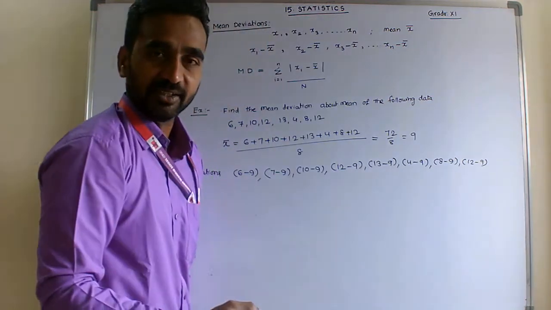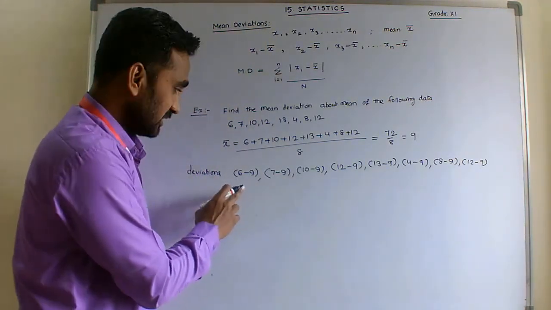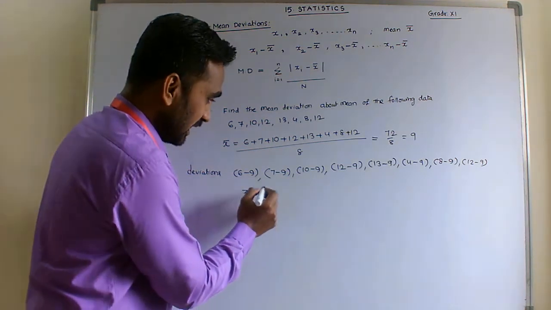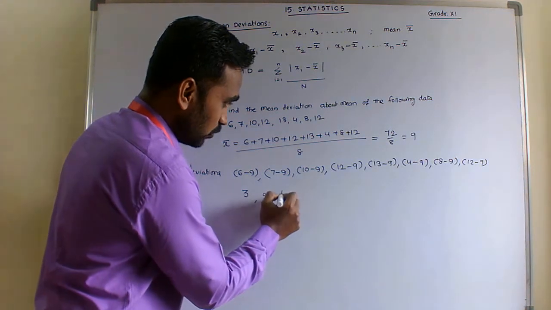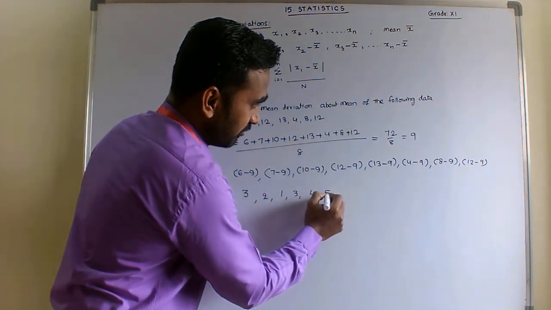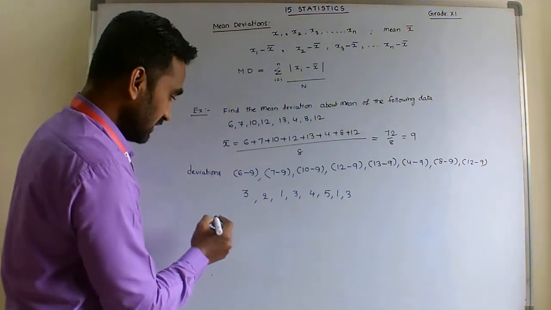These are the deviations. Their absolute values are: 6 minus 9 is minus 3, absolute value 3; 7 minus 9 gives 2; then 1, 3, 4, 5, 1, and 3. These are the absolute deviations.